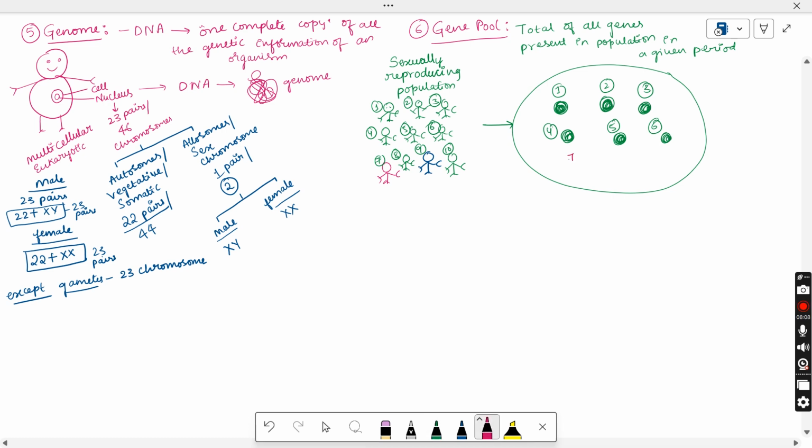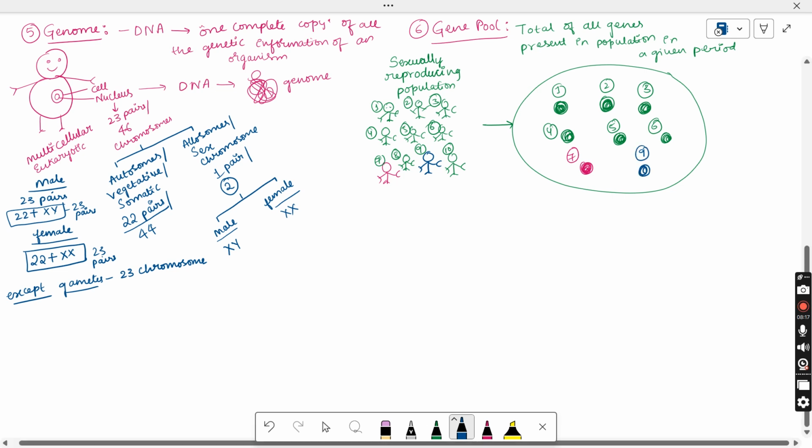So that is said to be a gene pool. This gene pool will not contain the same type of genetic information, because it is going to differ. So if you are putting it together in one place, that is said to be a gene pool. Got it?